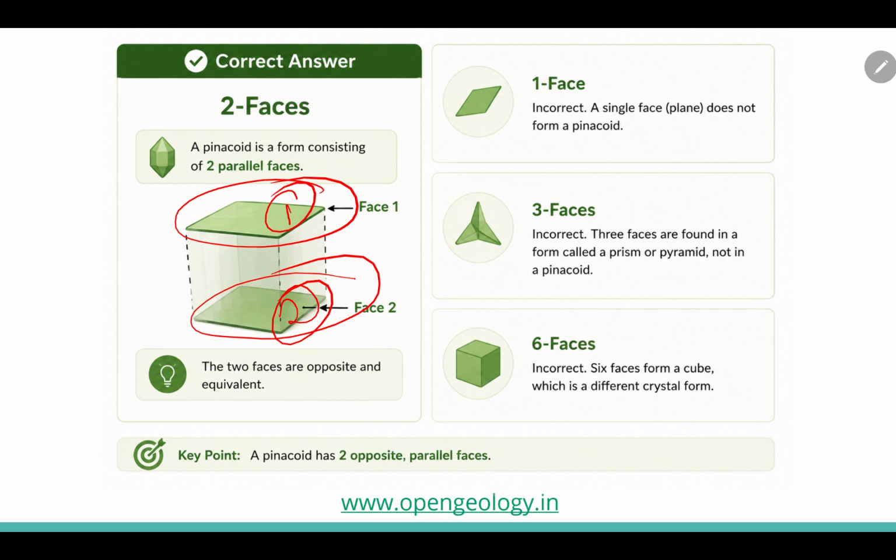A pinacoid contains 2 faces. 1 face does not form a pinacoid. 3 faces are found in a prism or pyramid, not in a pinacoid. 6 faces basically form a cube. So the other options are incorrect here.